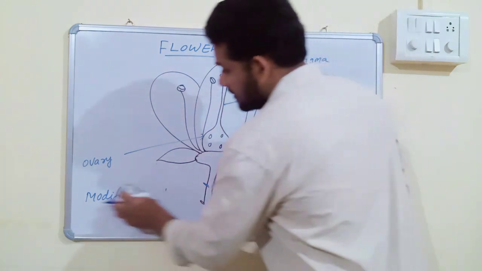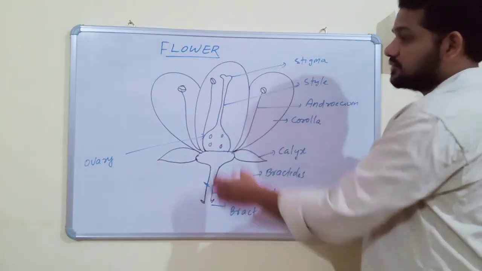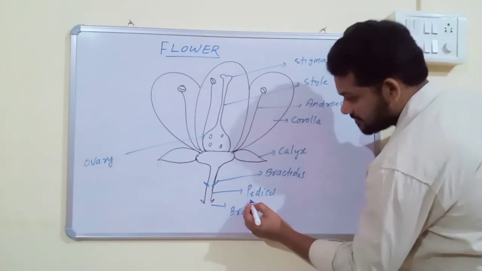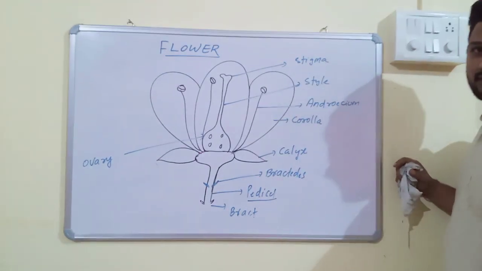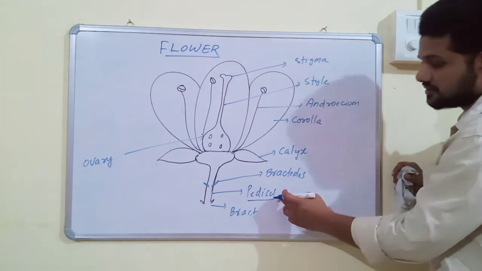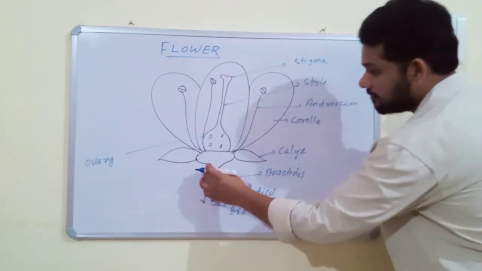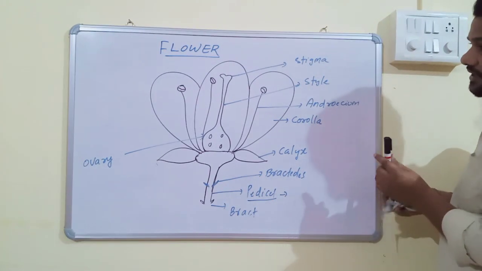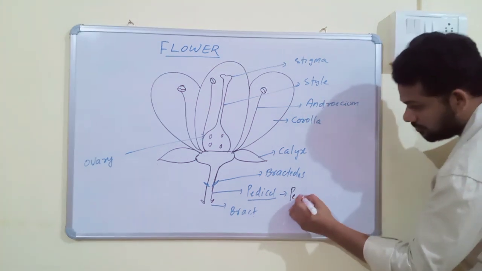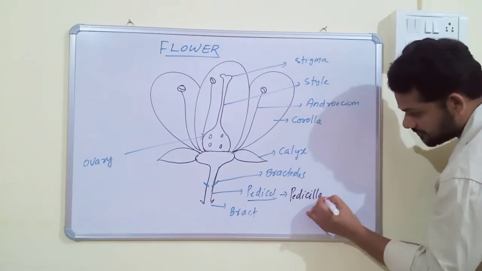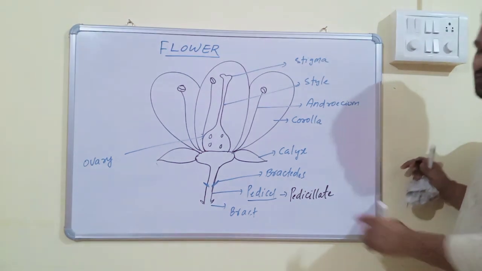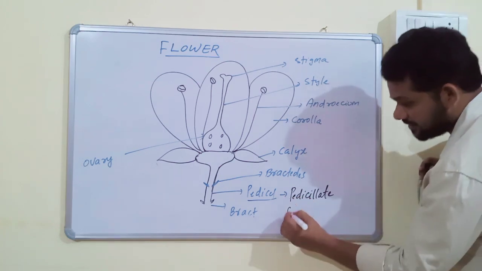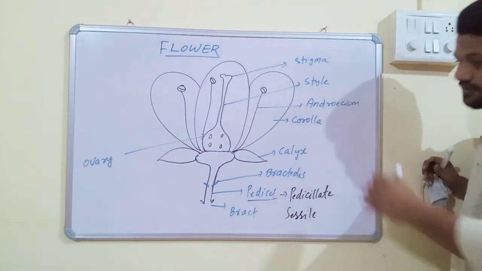And this flower has various parts. So this is the angiospermic flower, and this is the axis of the angiospermic flower. The axis or stalk of the flower is called pedicel. If a flower has pedicel, then flowers are called pedicellate flowers. If pedicel is absent, in some cases pedicel may be absent, then flowers are called sessile flowers.